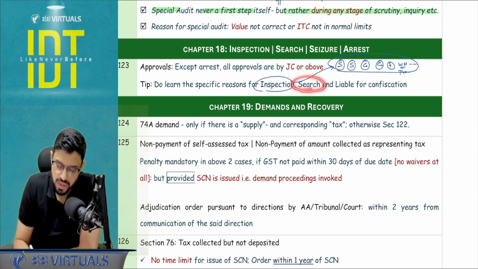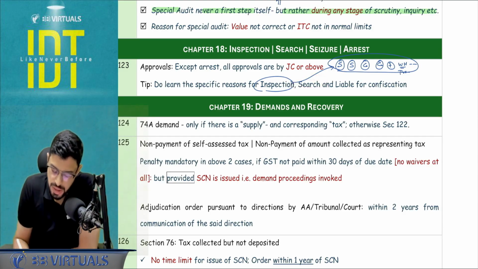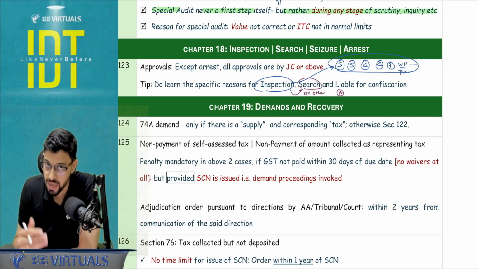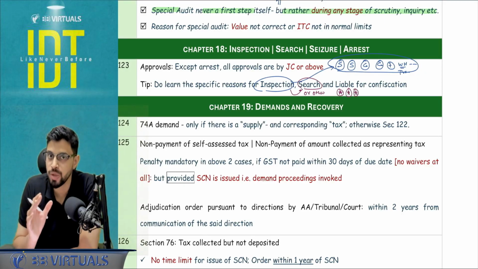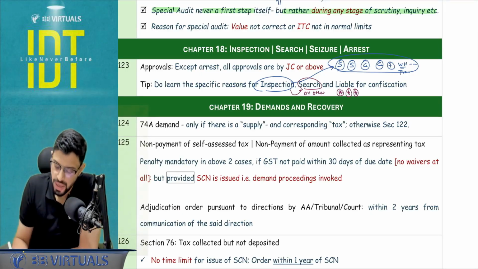Search, what is the reason for search? First of all, remember, search can be pursuant to inspection or otherwise. And what is the reason for search? Either there are some goods suspected to be liable for confiscation, documents are secreted, or the documents or goods are to be used in some proceedings under the law. Okay, so then search can happen. And for liable for confiscation, you can learn a short name, "conveyance cars".